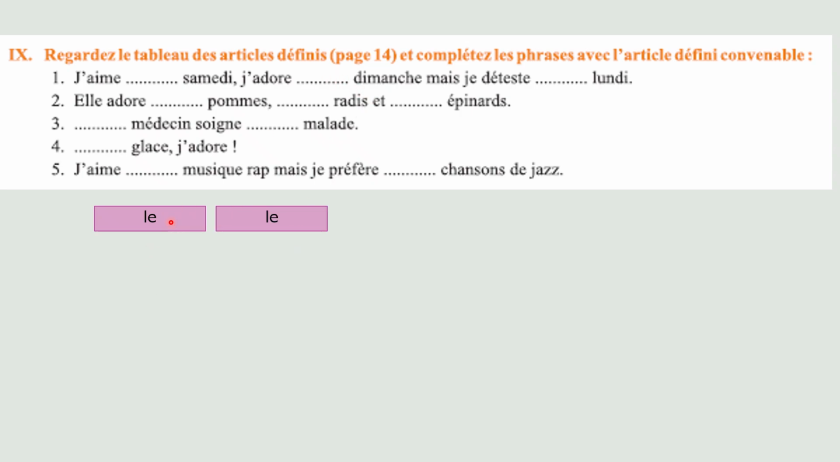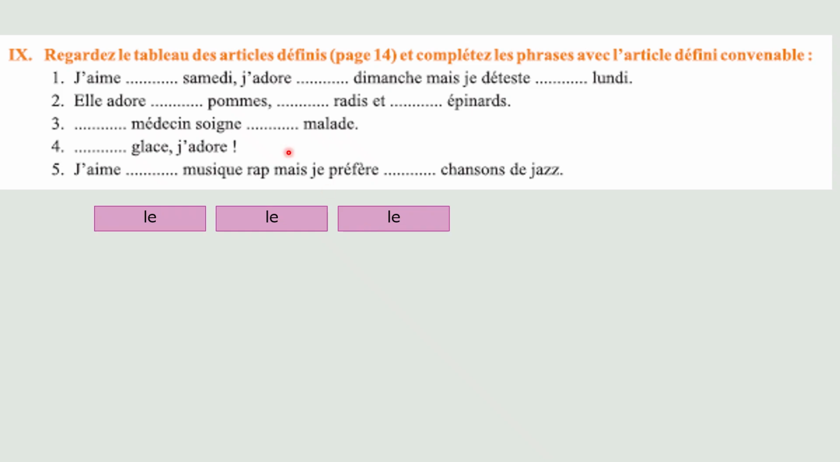Now here's a rule, I'm just throwing it out there for you now. Aimer, adorer, détester, préférer. These are verbs of preference. They talk about your personal preferences. So normally they are followed by the definite article. D'accord? So how do you choose the definite article? Samedi is a day, dimanche is a day, lundi is a day. All of them are masculine.